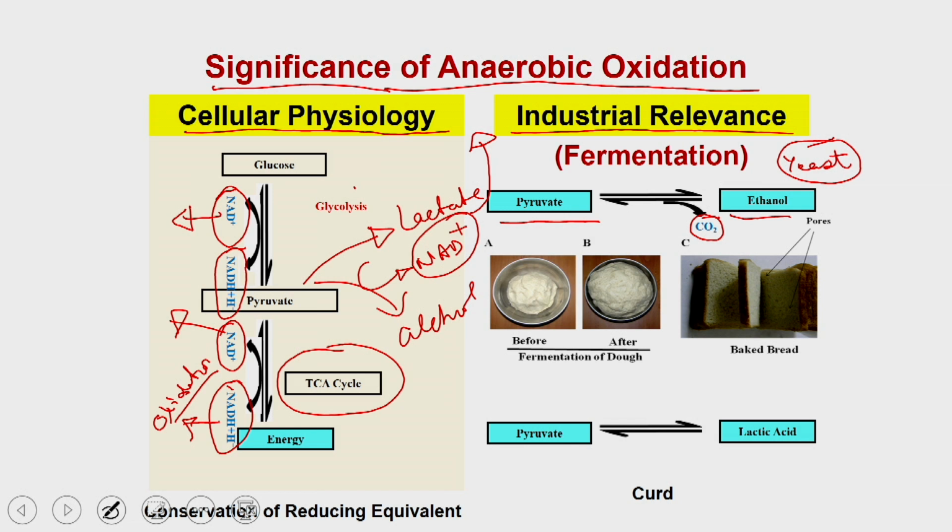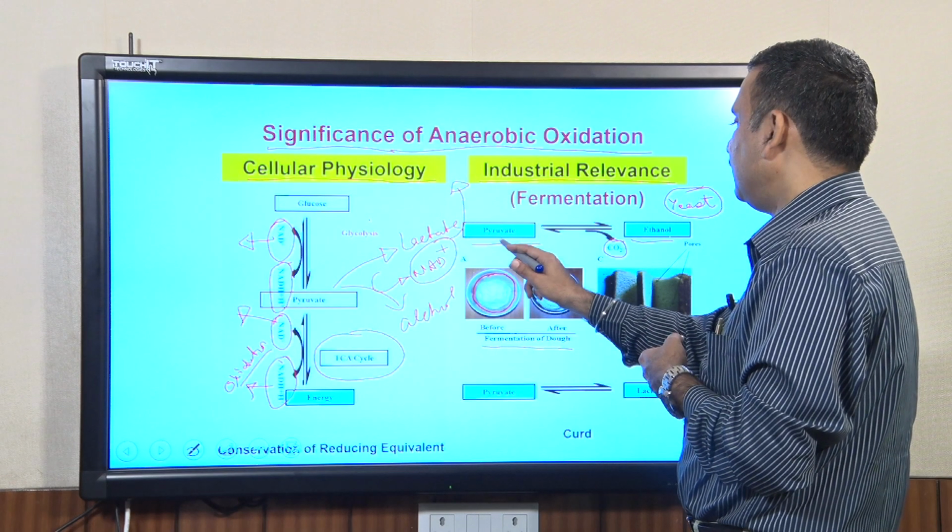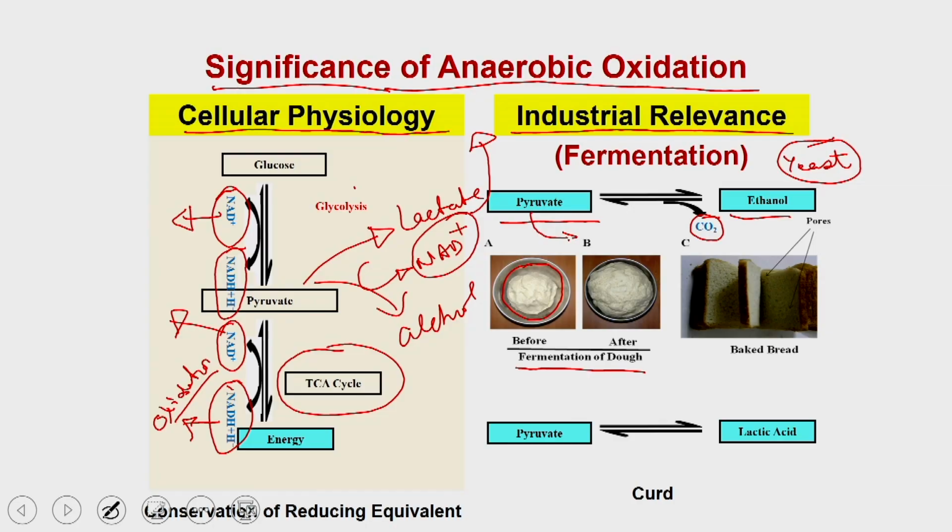One, which we have already discussed, is that if you are trying to make bread, what you have to do is take a small amount of dough and mix it along with the yeast organisms. What will happen is, because it is a dough and there is an anaerobic condition inside the dough, the yeast will run its glycolysis to produce the pyruvate, but it cannot mobilize that pyruvate to generate the energy in the Krebs cycle.